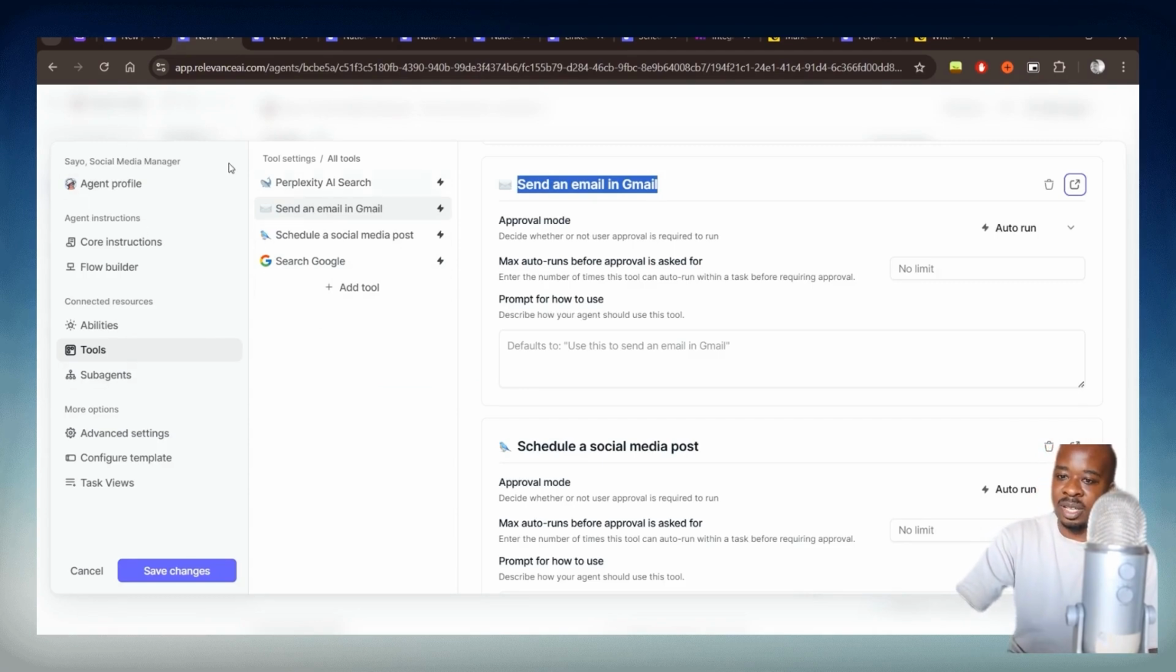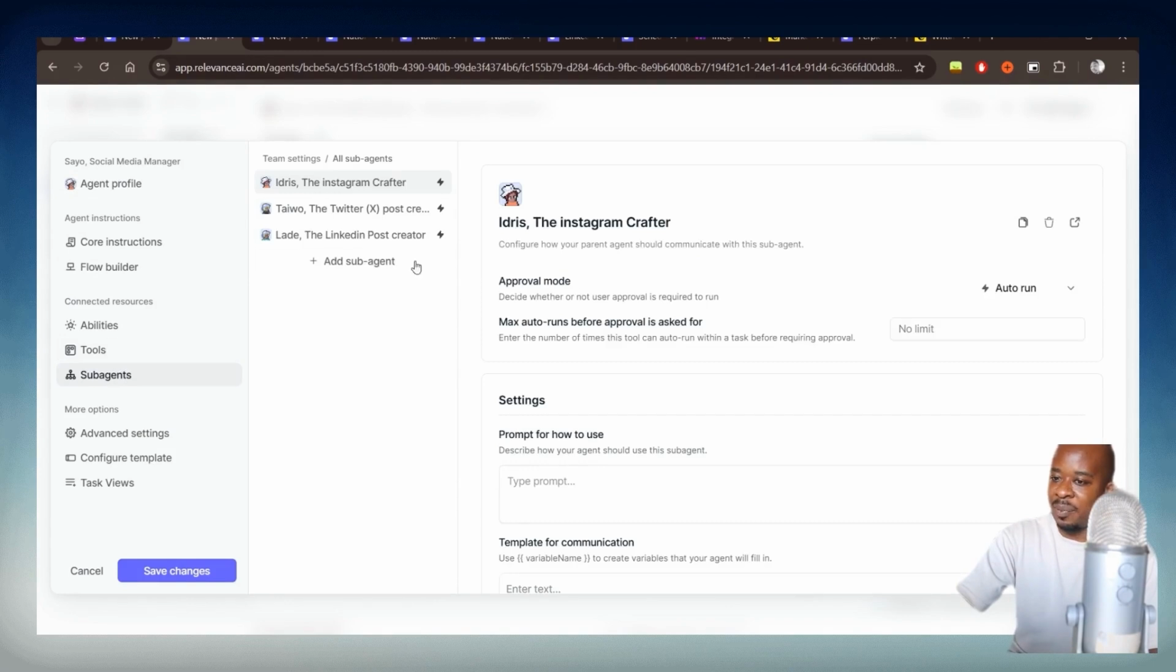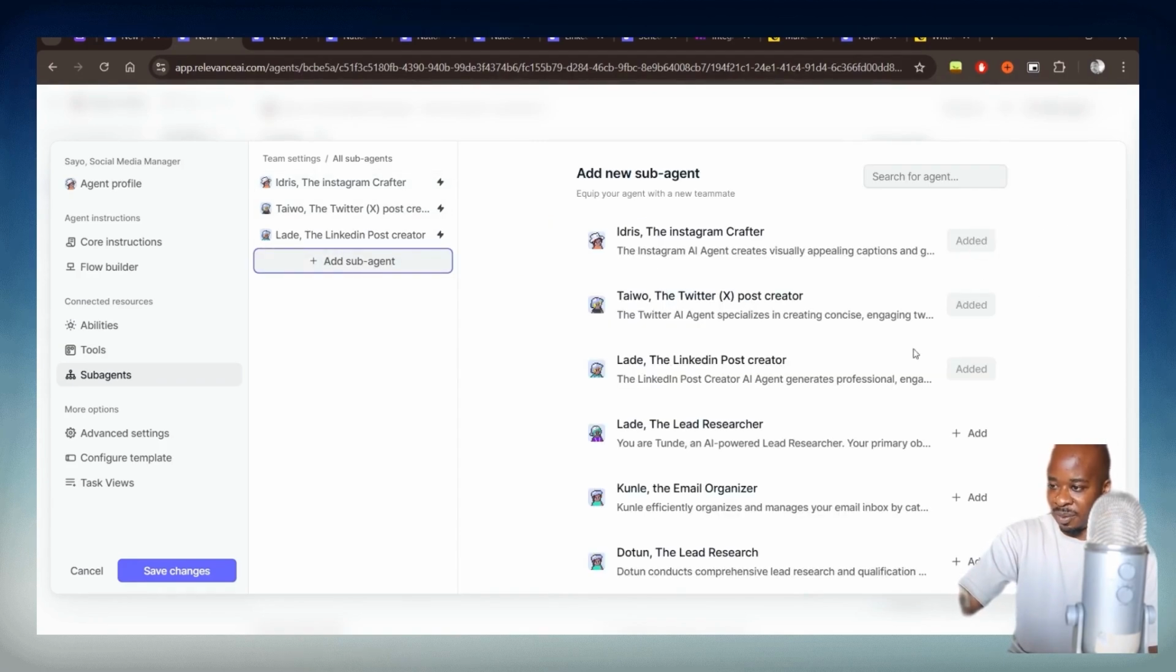So once we go into the main social media manager again, we have the sub agents here, which I would have added. So we would have created all of your sub agents by now. Just click on sub agent and make sure they are added. And now it knows who it's going to delegate its work to as well.